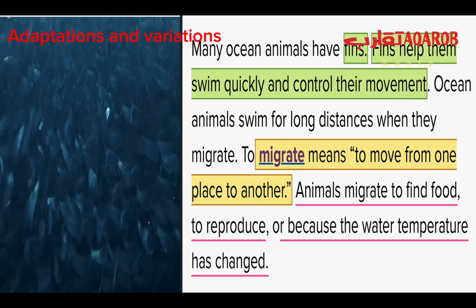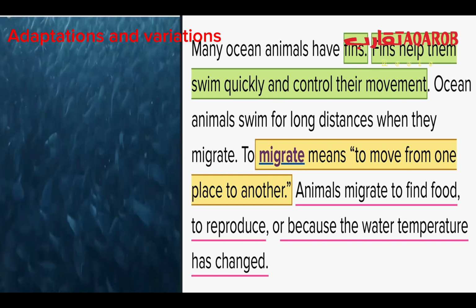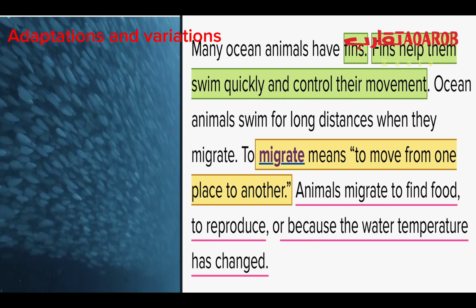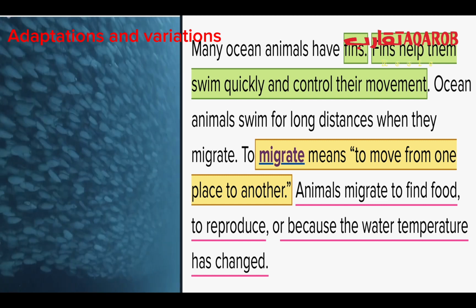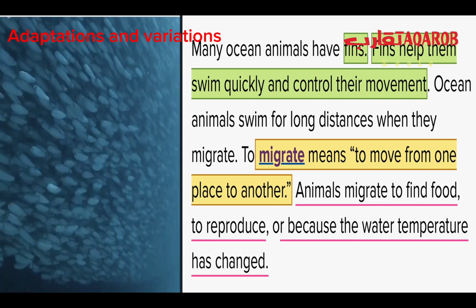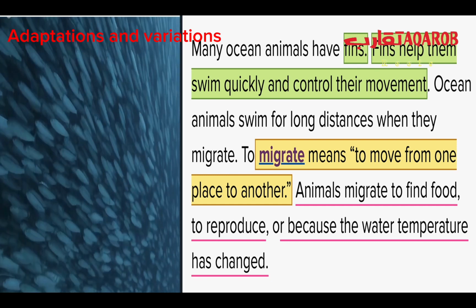Many ocean animals have fins. Fins help them swim quickly and control their movement. Ocean animals swim for long distances when they migrate. So what do you mean by migrate? Migrate means to move from one place to another.